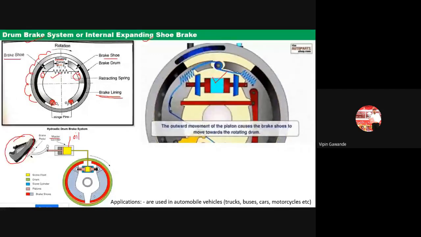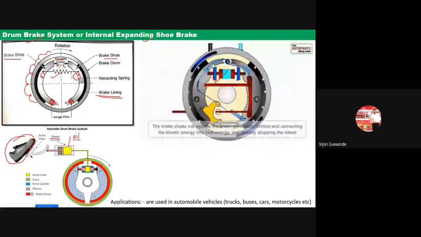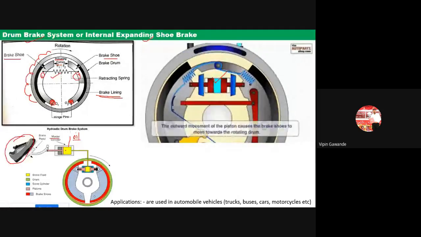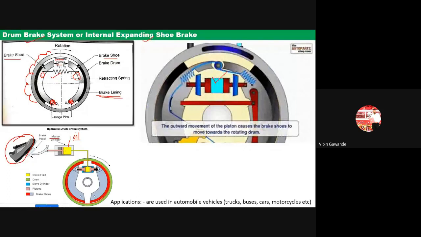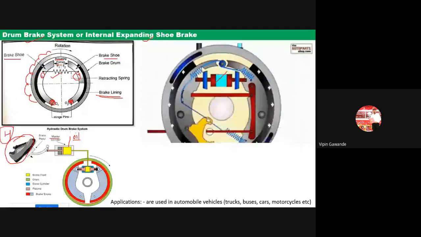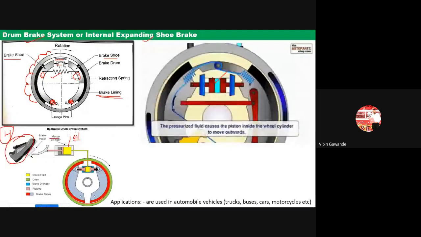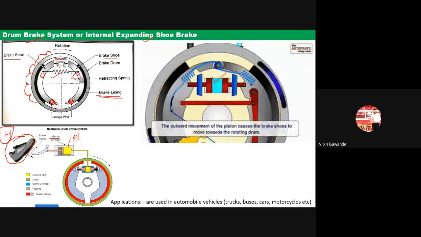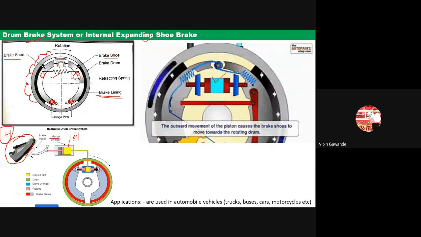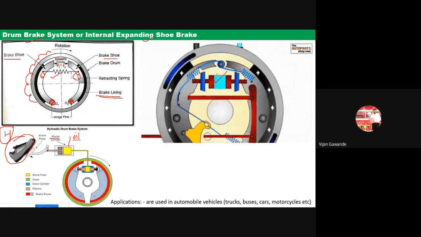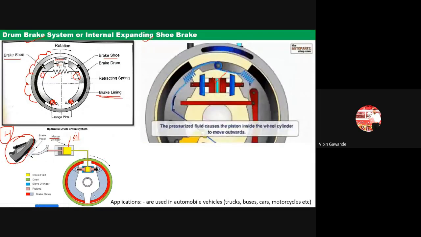Suppose this is a hydraulic brake. When you apply the brake, the oil from the master cylinder comes up to this cylinder here.